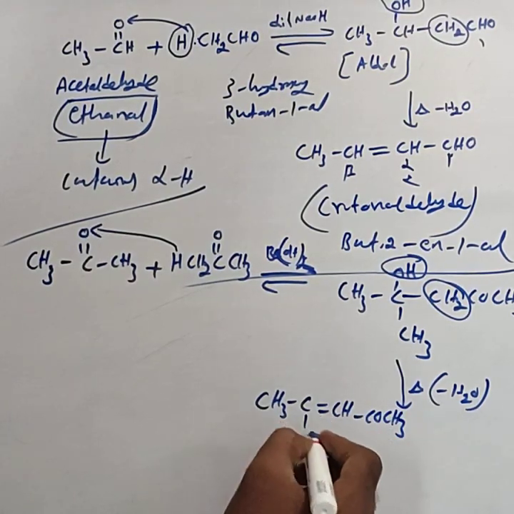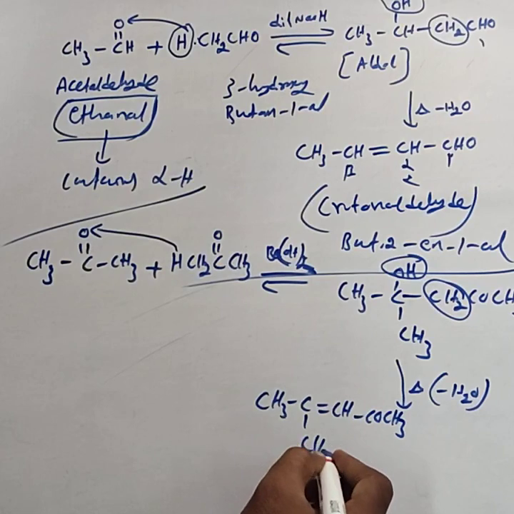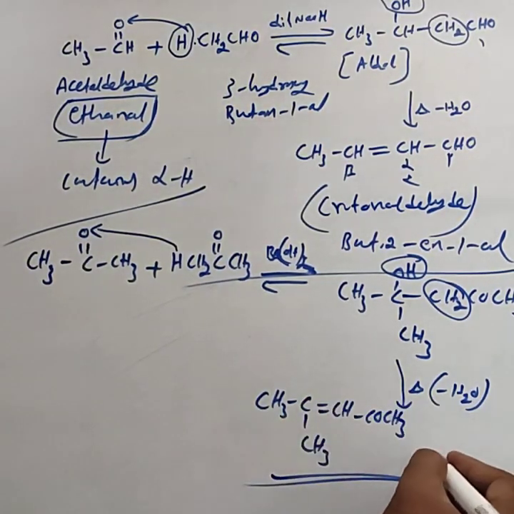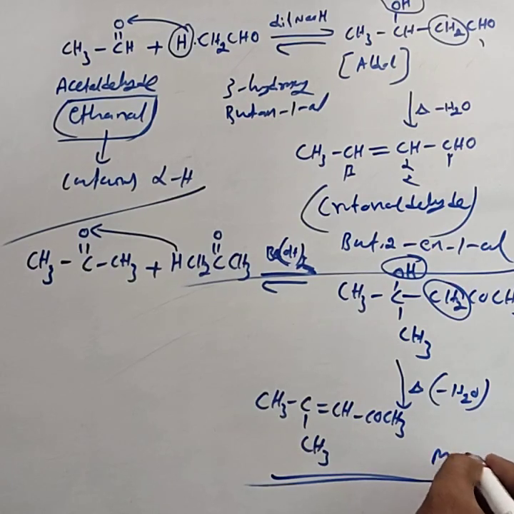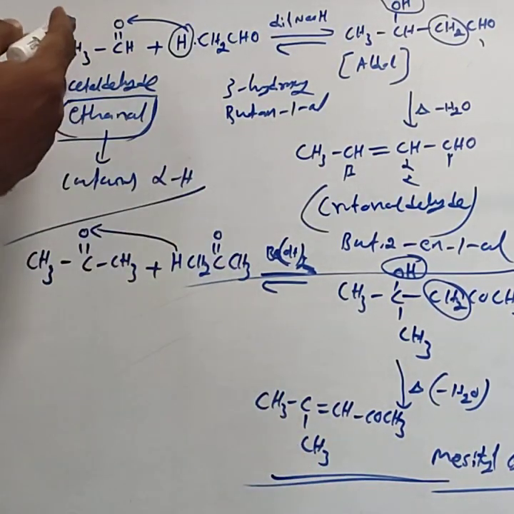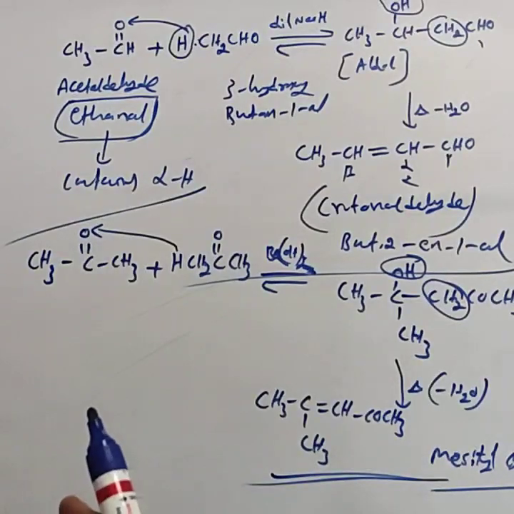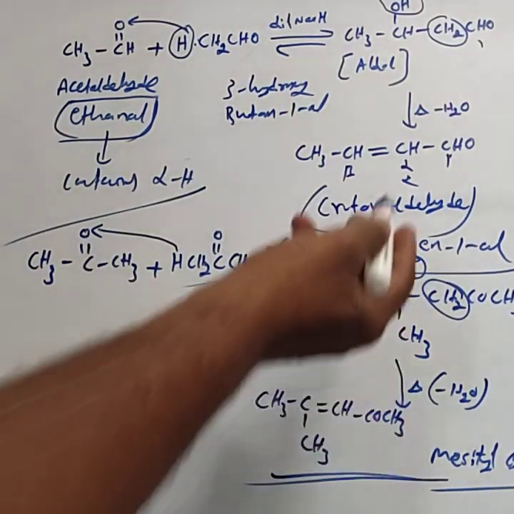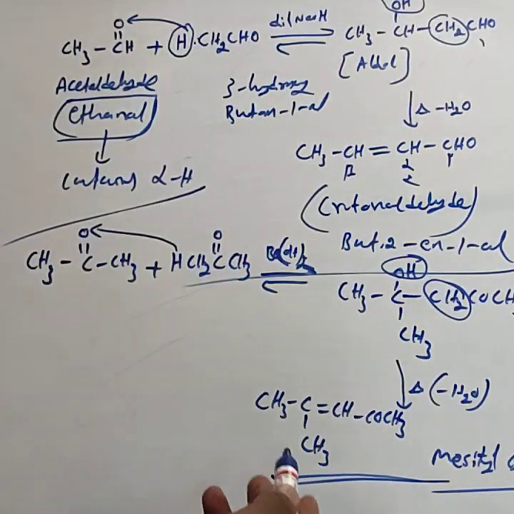Correct? Here CH3. This is the condensation product. It is commonly called mesityl oxide. By using acetone, the condensation product name is mesityl oxide. By using acetaldehyde, it is crotonaldehyde. This is mesityl oxide. Then you can practice those IUPAC names.